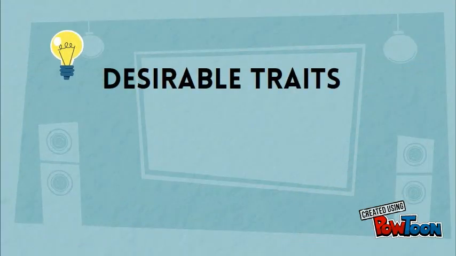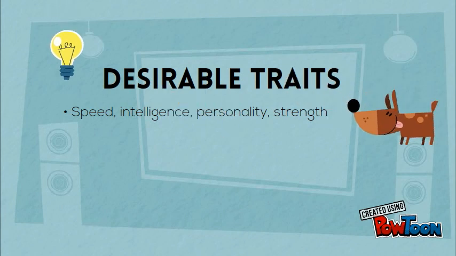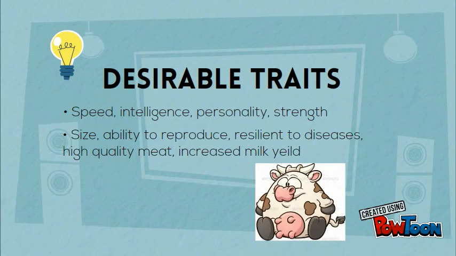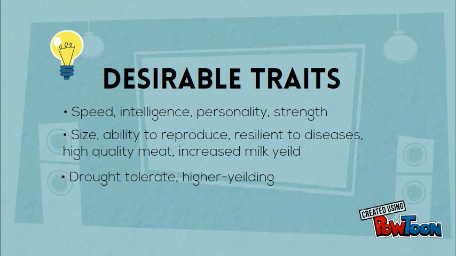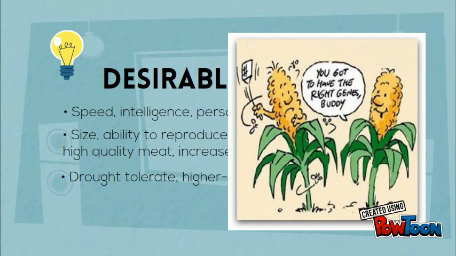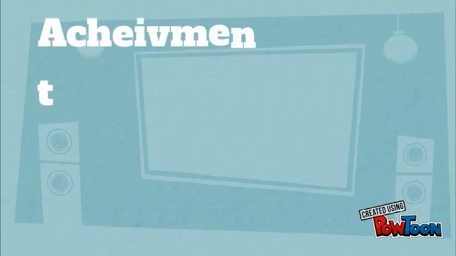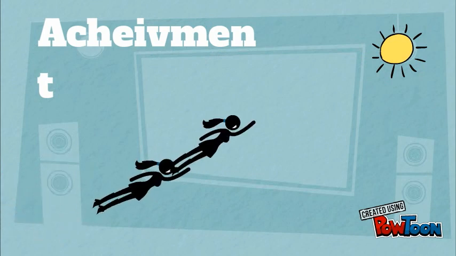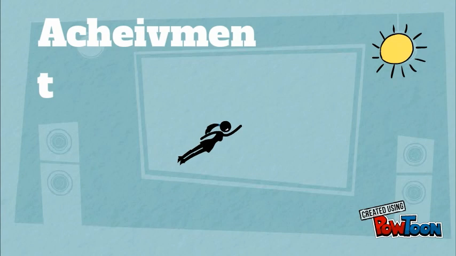Desirable traits that people can achieve through selective breeding are speed, intelligence, personality, and strength in pets; size, the ability to reproduce, resilience to diseases, high quality of meat, and increased milk yield in livestock; and drought tolerance and higher yield in crops. Farmers can expect to see these traits in the generations to come if they are consistent with their breeding.